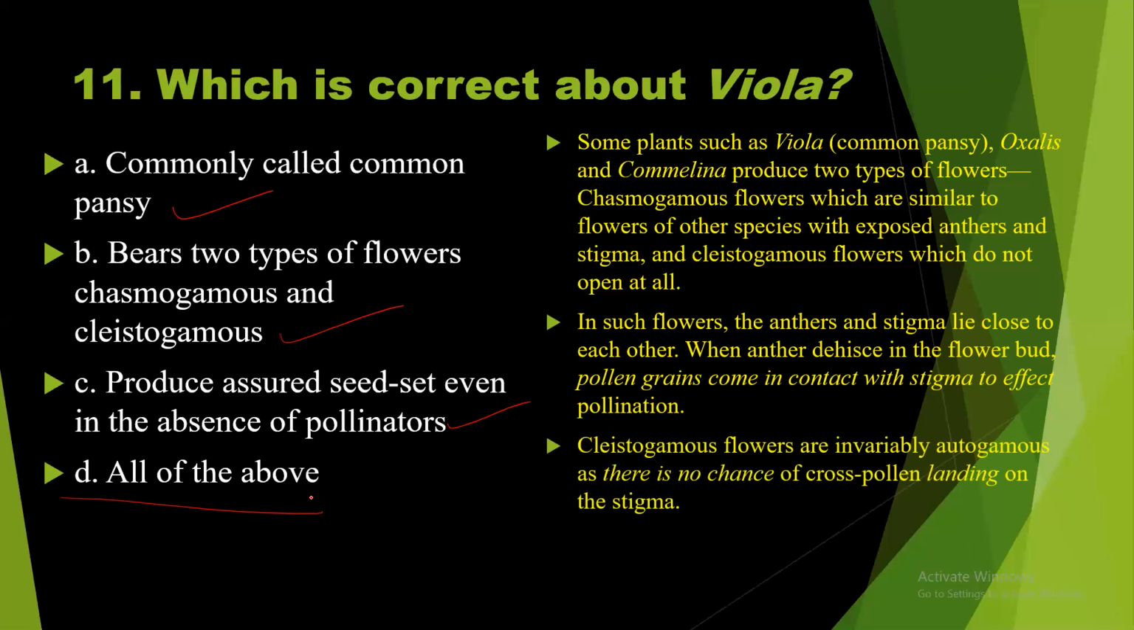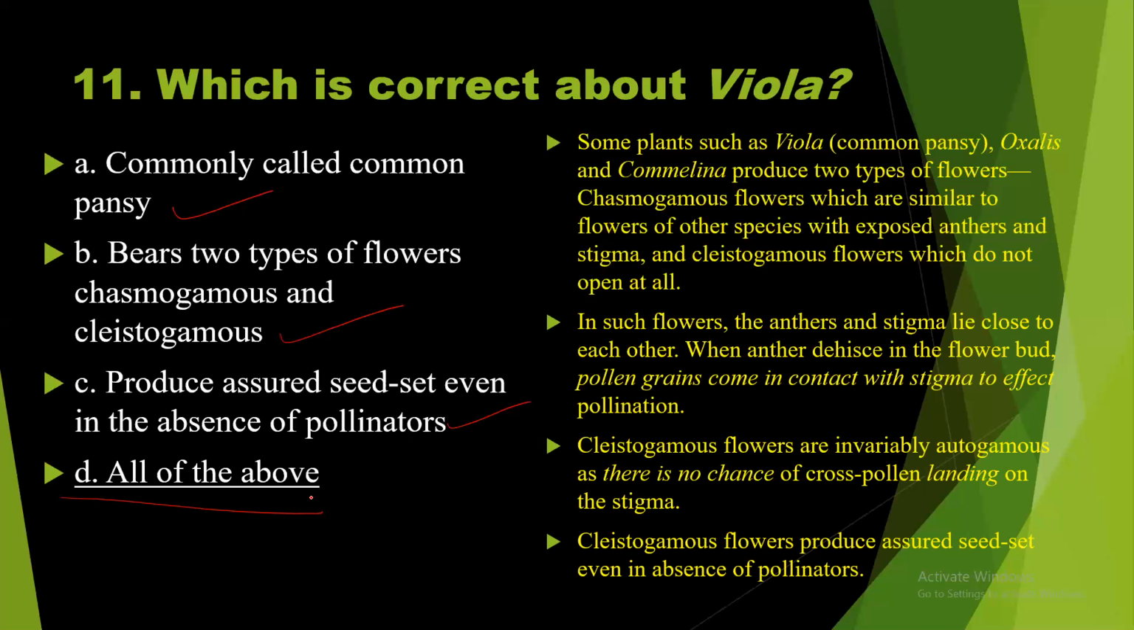And cleistogamous flowers are invariably autogamous, and there is no chance of cross-pollination landing on the stigma. Cleistogamous flowers produce assured seed set even in the absence of pollinators. So this is the explanation for the previous question, and it is a clue for this question. So the answer should be option D.